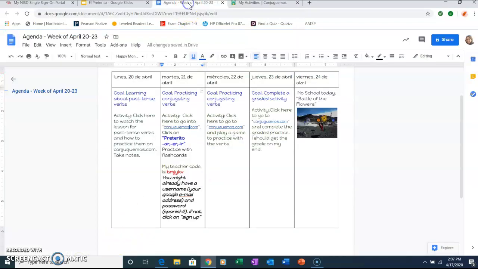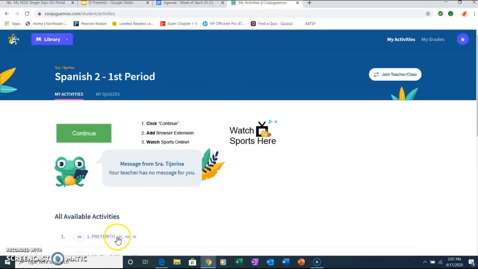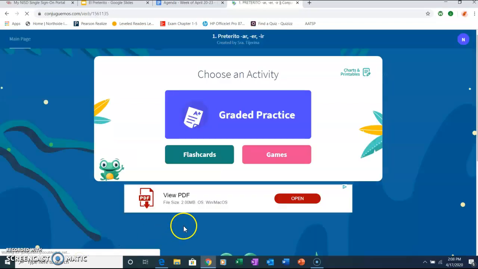And I'm going to go back and check. Preterito ar ir. That's exactly the assignment for this week. I'm going to click on it. Now, there are 3 choices here. Graded practice, flashcards, game. You will never, ever, ever start with graded practice. You start with the flashcards first.